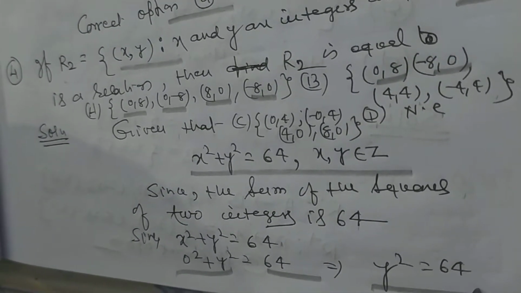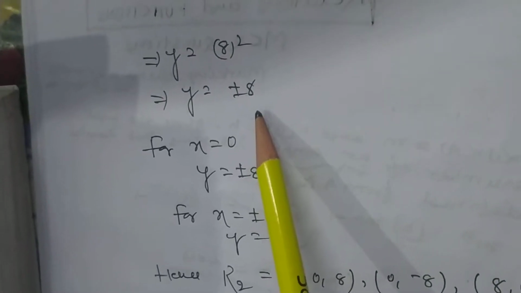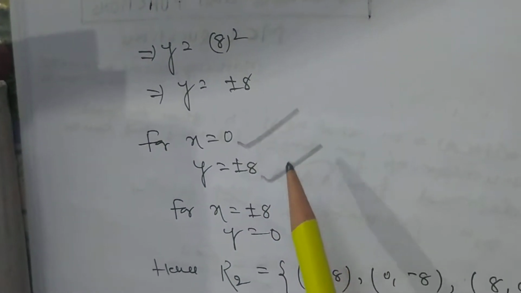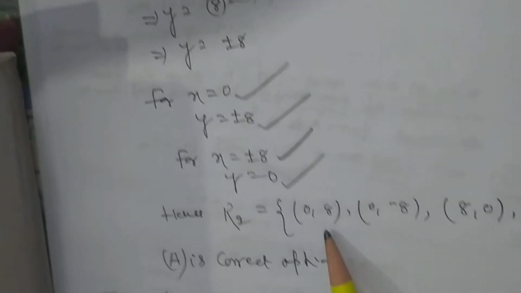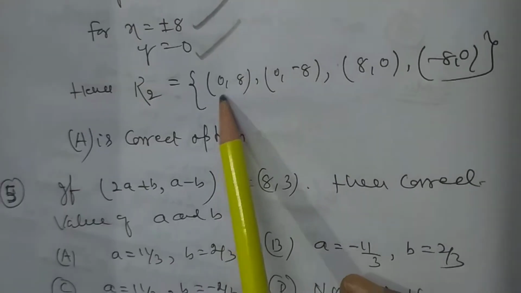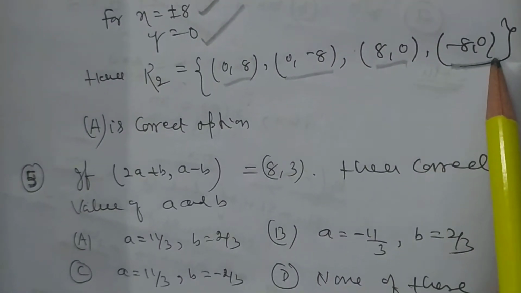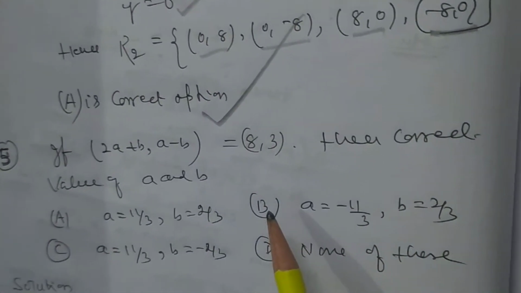It may be y square is equal to 64. It may be y is equal to plus or minus 8. For x is equal to 0, y is equal to plus minus 8. For x is equal to plus minus 8, y is equal to 0. So there are 4 ordered pairs: (0, 8), (0, -8), (8, 0), (-8, 0). So option A is correct.